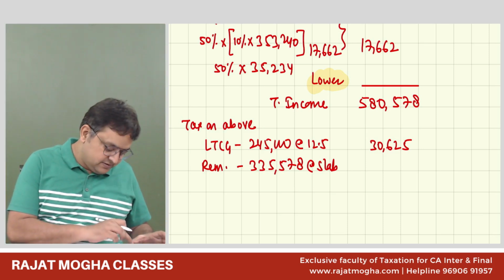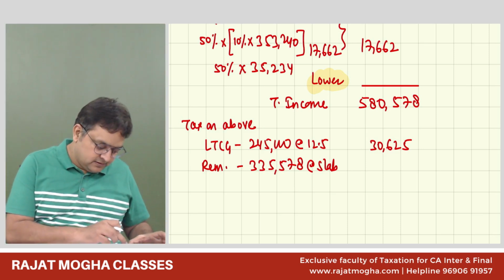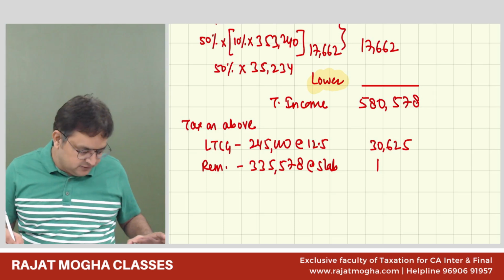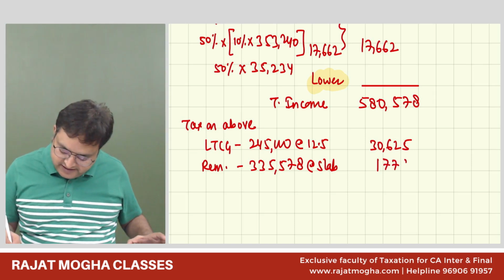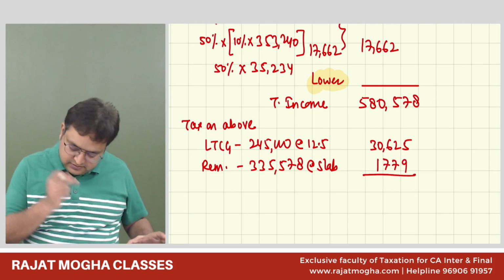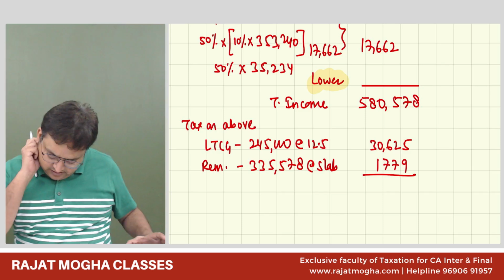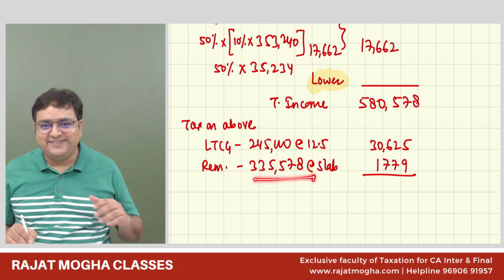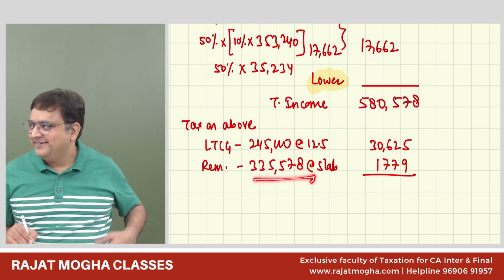First 3 lakhs. Kritan, first 3 lakh would be zero, na?